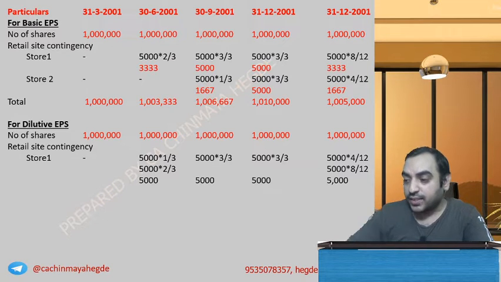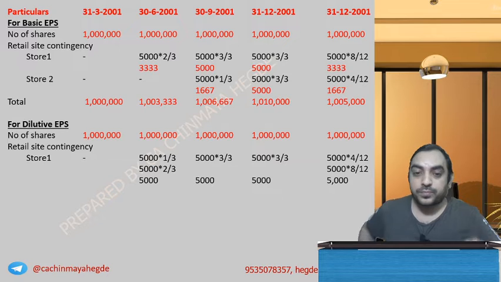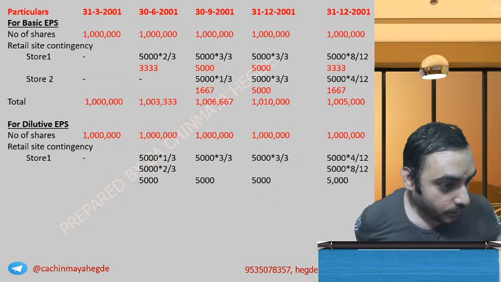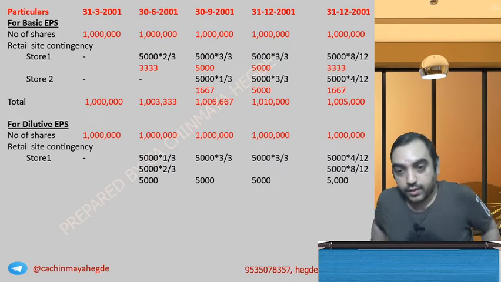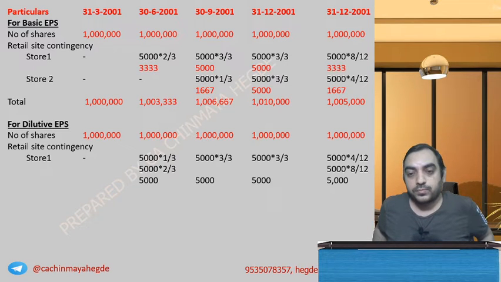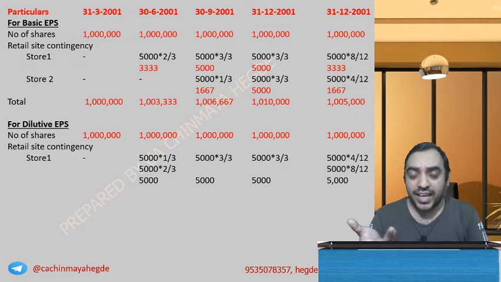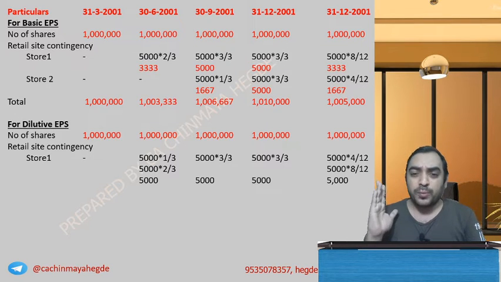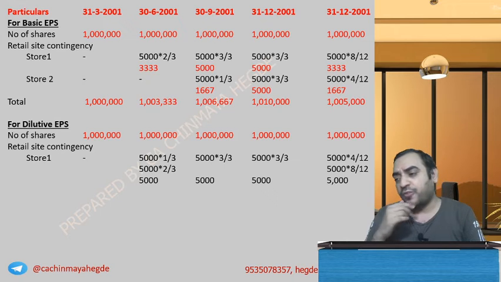In fact, that's why the standard also says in the basic dilutive EPS, don't worry about the number of months. From the beginning only you take full 5,000.